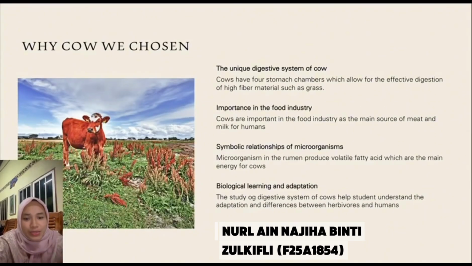Why was the cow chosen? The unique digestive system of the cow has four stomach chambers, which allow for the effective digestion of high-fiber material such as grass. Cows are also important in the food industry as the main source of meat and milk for humans. The symbiotic relationship of microorganisms in the rumen produces volatile fatty acids, which are the main energy for cows. And lastly, biological learning and adaptation: the study of the cow digestive system helps students understand the adaptation and differences between herbivores and humans.